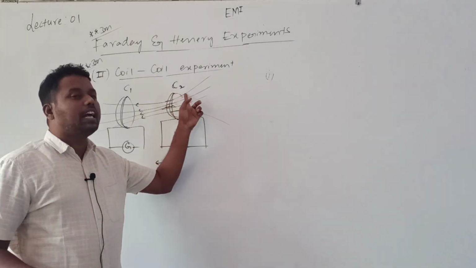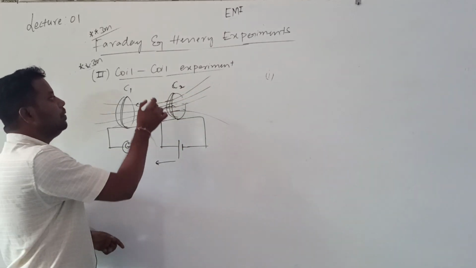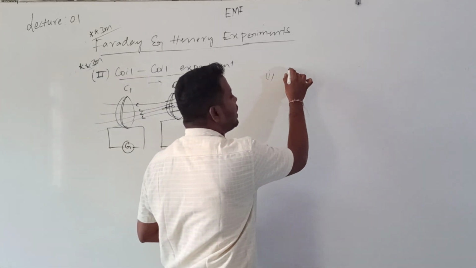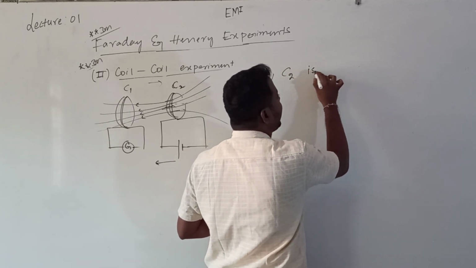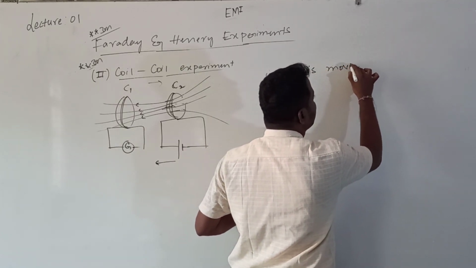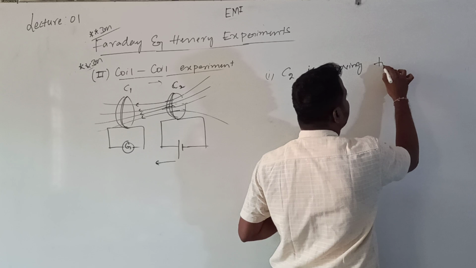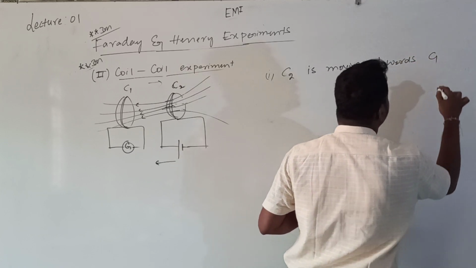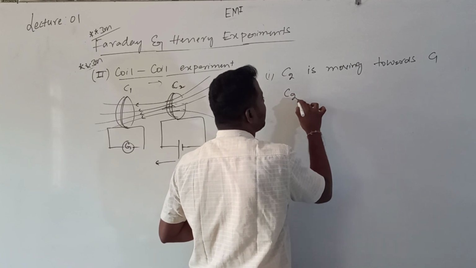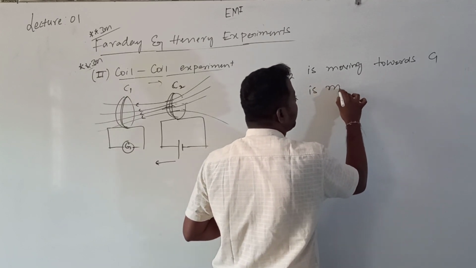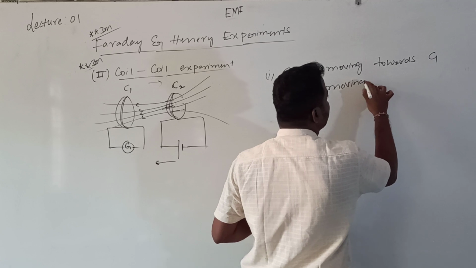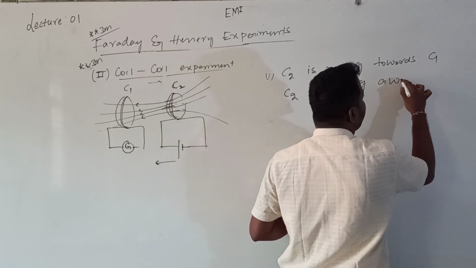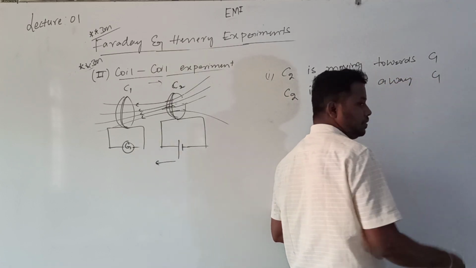Whenever C2 started moving away from the coil: first time, C1 or C2? C2 is moving towards C1. Whereas here, C2 is moving away from C1.